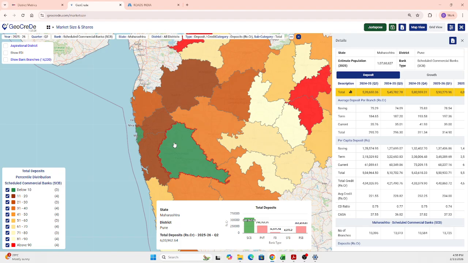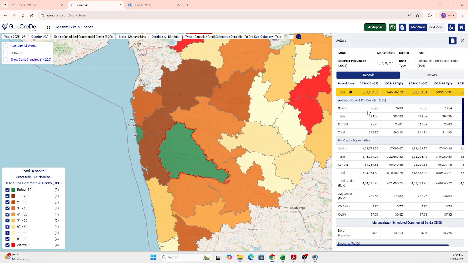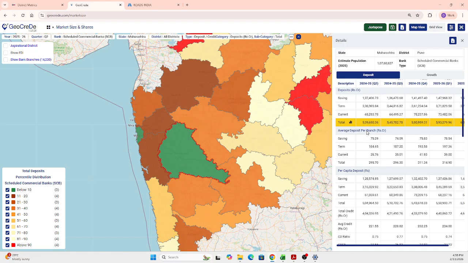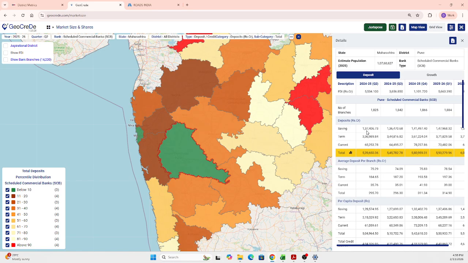The deposit, credit, per capita deposit, all those different category values, all the data will be made available. And most interestingly, you get it for the last 5 quarters from the selected quarter. So we have selected 25-26 Q2 here, so you will get the data for the last 5 quarters from 25-26 Q2. The previous 4 quarters information is also made available.